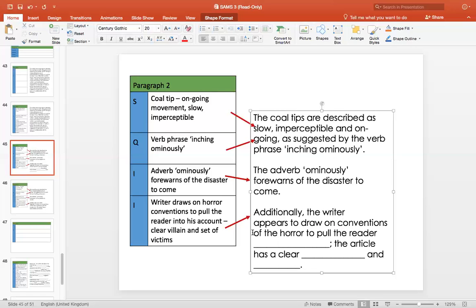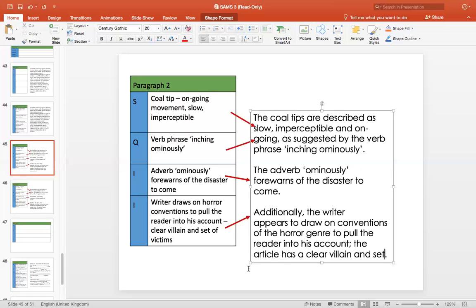Okay, I'm expanding these into full sentences that sound academic. To pull the reader into his account. Okay, that's to help the reader understand where he's coming from, into his account of the event. Semicolon there, okay, rather than including a conjunction, popping a semicolon in there. A good use of it, leading on to my next point. The article has a clear, this is where the villain and set of victims come from. So it has a clear villain and set of victims. Okay, so ideally that's what we were looking for in this writing. Something along those lines. If you have followed along and written that down as well, ideal.